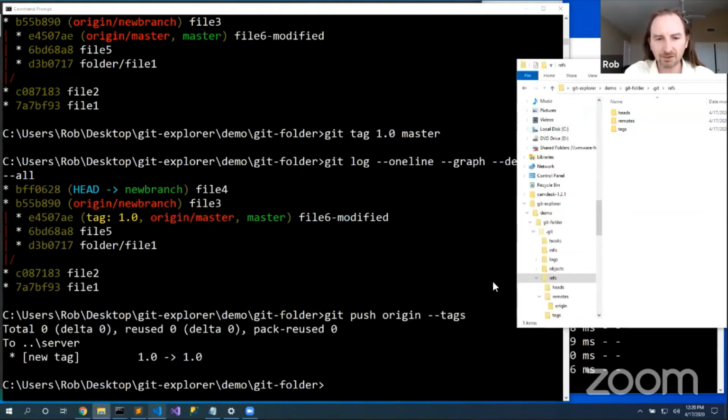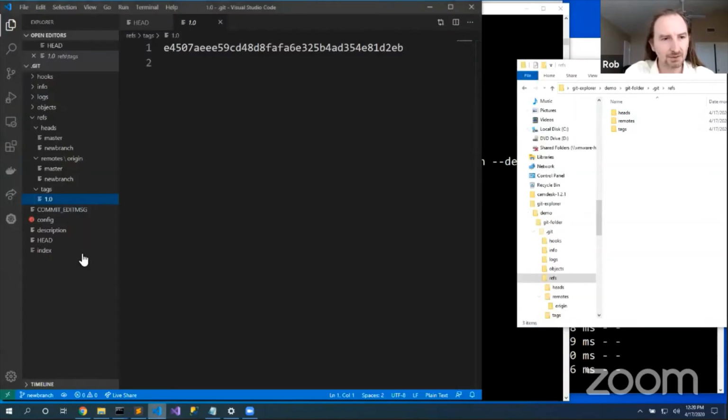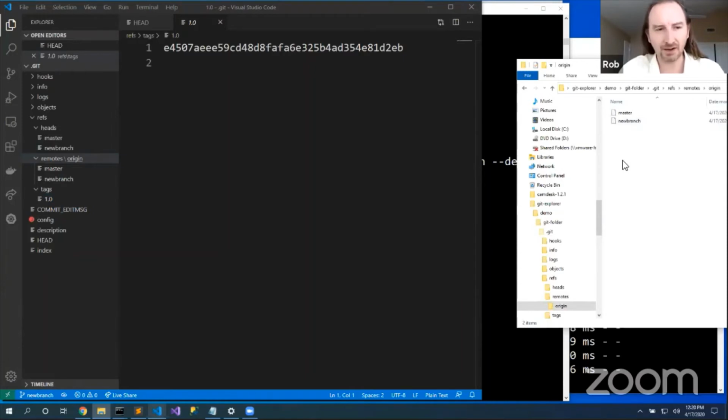Now I would expect to now have remotes tags, but it actually doesn't. It only shows the branches, probably because the presence of a tag is sufficient, and I don't expect those tags to move.